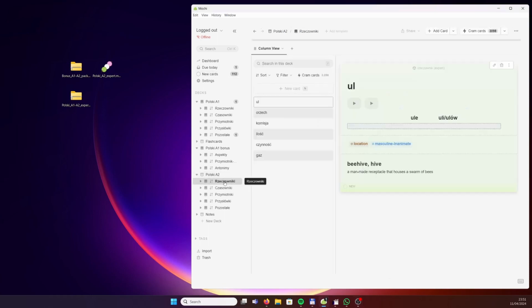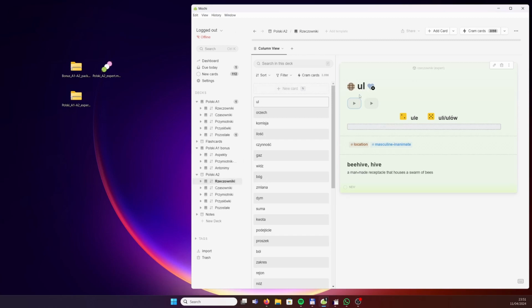Nouns first. Ul, beehive. As you might remember, I use 3 main criteria to decide which words you should study first. The length of a given word, its popularity, so how often it is actually used, and productivity, meaning how many other words we can create using that specific word.